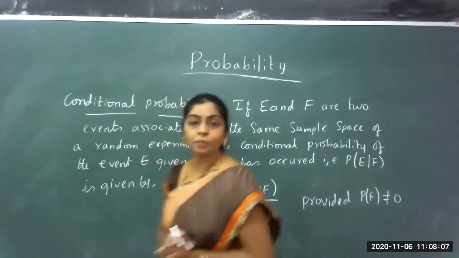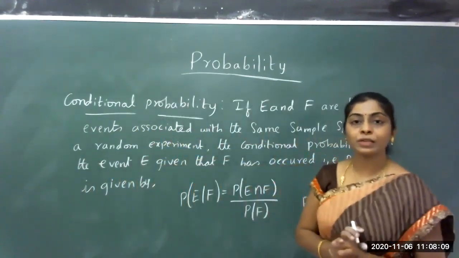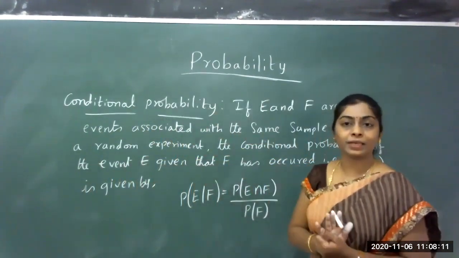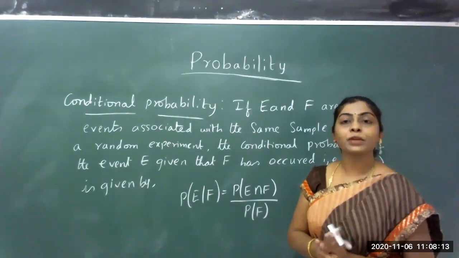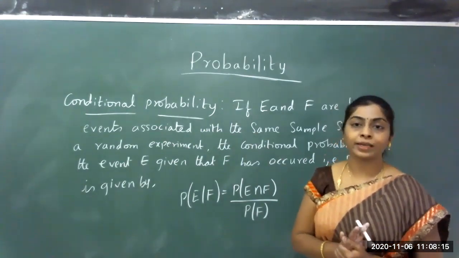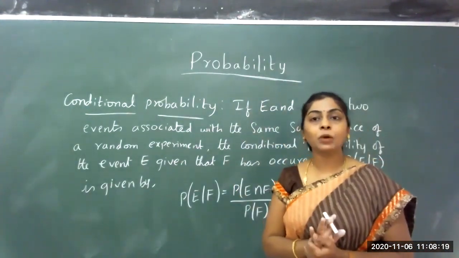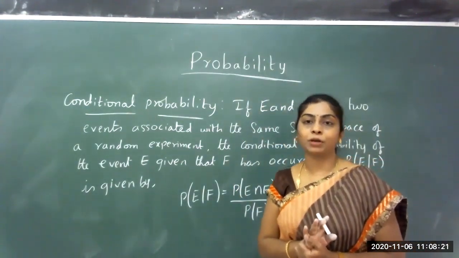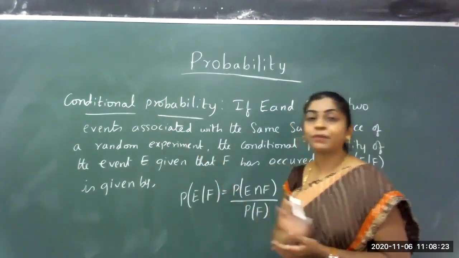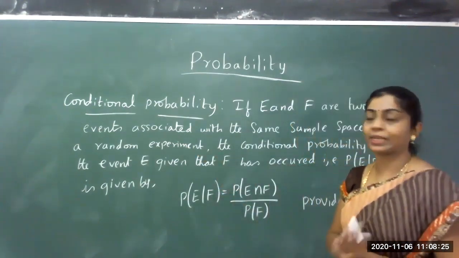The first concept we have in second PU syllabus is conditional probability. Now let me define what conditional probability is. We learned about probability, that is the number of favorable outcomes divided by the total number of outcomes. Now let us define what is conditional probability.